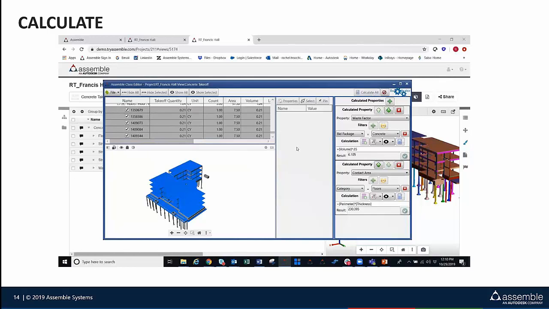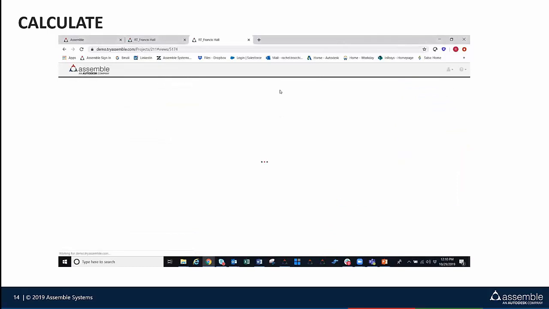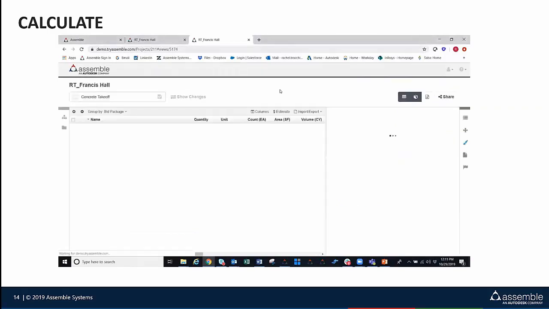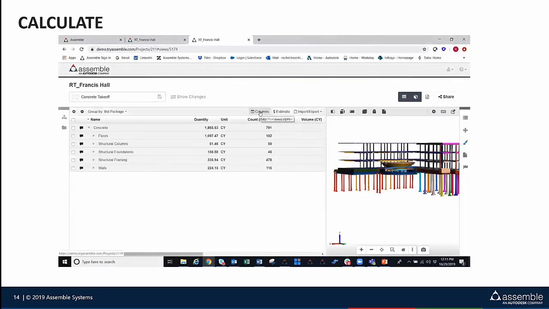And then once you hit that calculate all, it's going to push all of that data right back into Assemble. And within Assemble, we'll be able to actually aggregate all of this information together within our inventory. So we can add that right into that concrete takeoff that we had just created in here within Assemble. So everyone gets that full report of their quantities to be used downstream for their estimate.